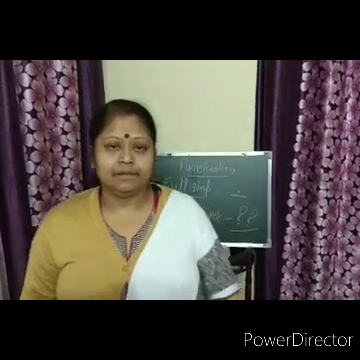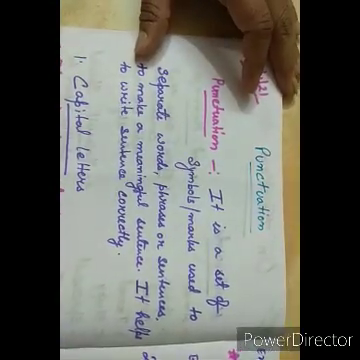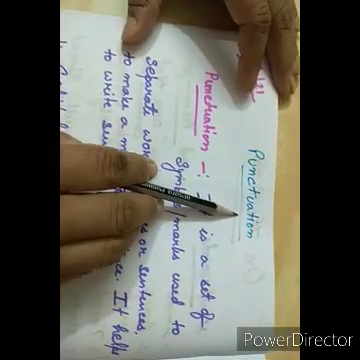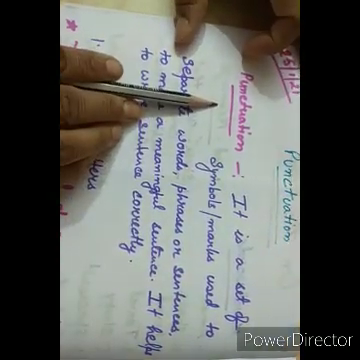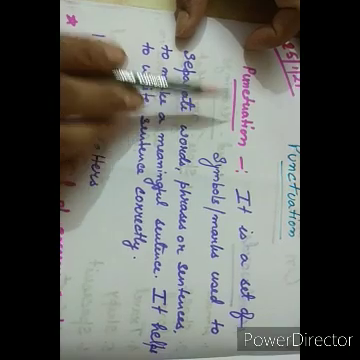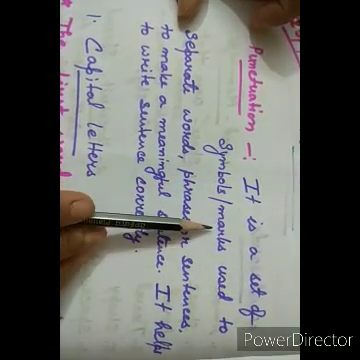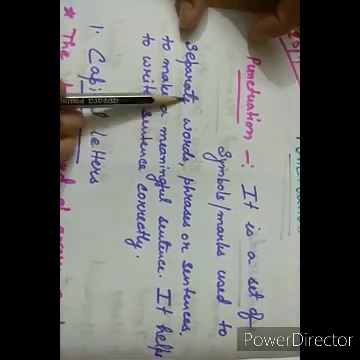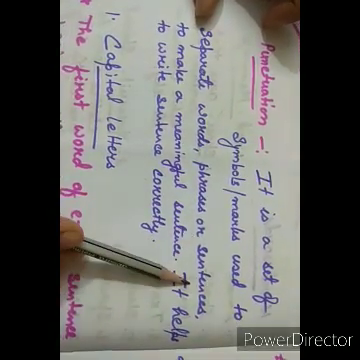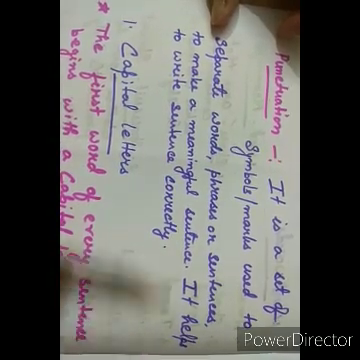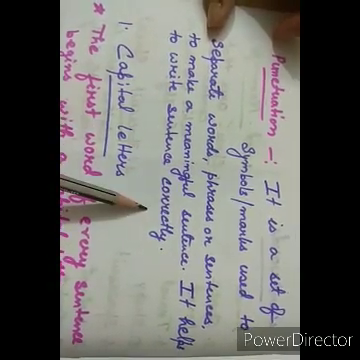Now, let us do all this in our copy so that it can be more clear. Okay. Now, in your copy, on a fresh page, write the heading punctuation. First, we will write the definition of punctuation. It is a set of symbols or marks used to separate words, phrases, or sentences to make a meaningful sentence. It helps to write sentences correctly.